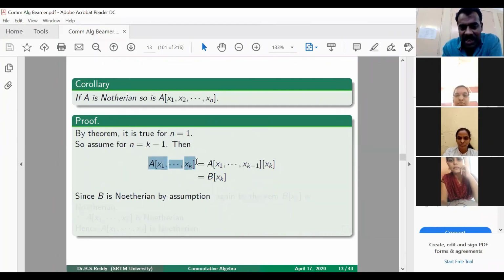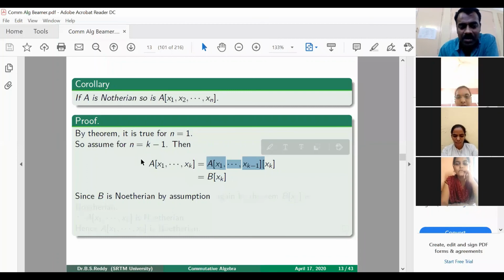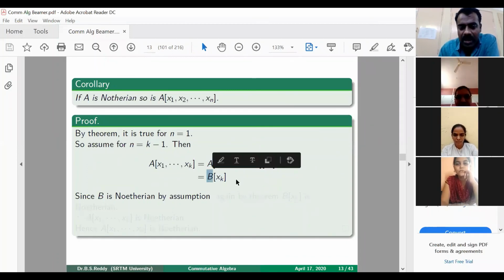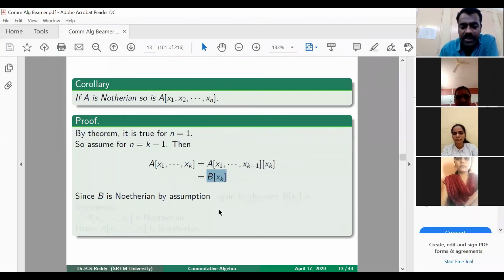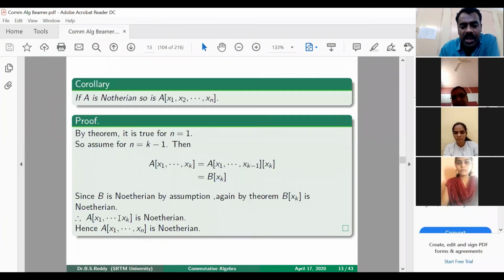Then you can obviously write the polynomial ring in k variables as A[x1, x2, ..., x(k-1)], then adjoining x. Then you call this simply B. So this is the same as B[x]. Now again, by assumption, this B, which is the polynomial ring in k minus 1 variables, is Noetherian. So B is Noetherian. Then by the theorem, B[xk] is Noetherian. That shows that A[x1, x2, ..., xk] is Noetherian. This is the Hilbert basis theorem, which says that whenever a ring is Noetherian, then its polynomial ring in n variables is also Noetherian.